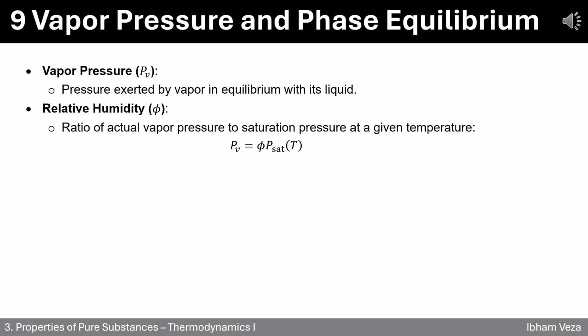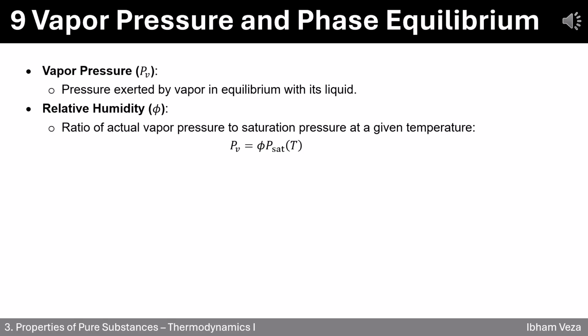9. Vapor pressure and phase equilibrium. Let's wrap up by discussing vapor pressure and phase equilibrium, two key ideas for understanding evaporation, condensation, and humidity. Vapor pressure, PV, is the pressure created by vapor when it is in balance with its liquid. For example, if you leave water in a closed container, some of it evaporates, and the vapor pushes back on the liquid with a certain pressure. This is the vapor pressure.